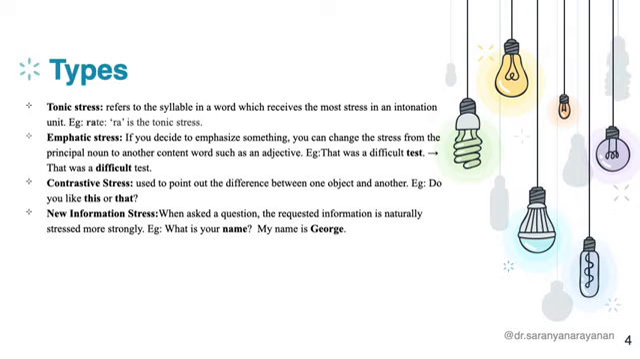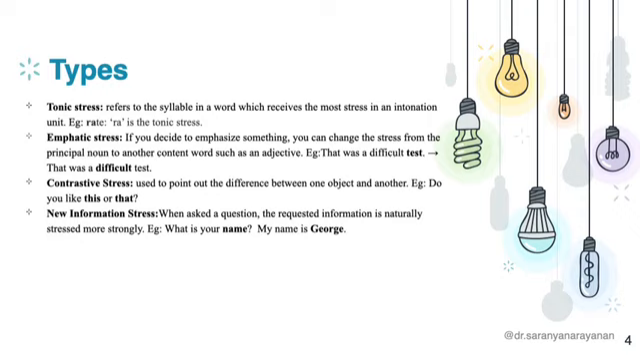This is what we call emphatic stress, when we wish to transition the emphasis from one word to another. Then we have contrastive stress. Like the word indicates, when we are trying to point out the difference between one object and another, we stress those two words. For example, do you like this or that? Do you want a pen or a pencil? I'm giving two options here and I wish to stress those two options.